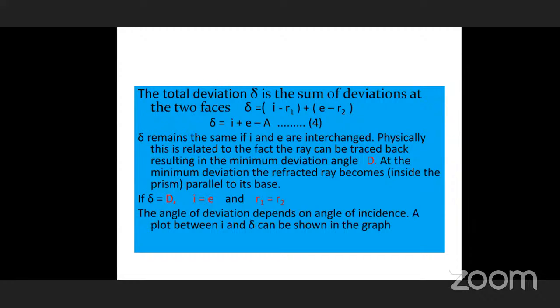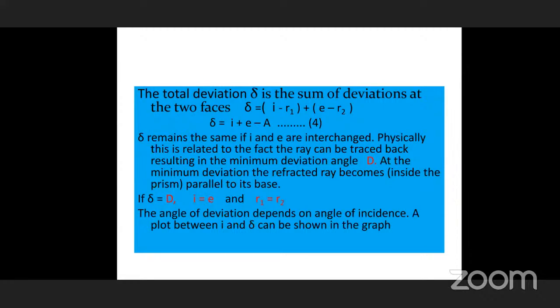In that case, two conditions are possible. Whenever the refracted ray is parallel to the base inside the prism, I is equal to E. The first condition is that the incident and emergent angles should be equal. And the second condition is, as it is just parallel to the base, both refracted angles R1 and R2 should also be equal.